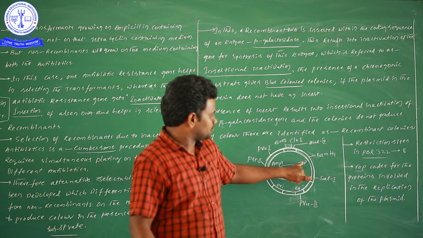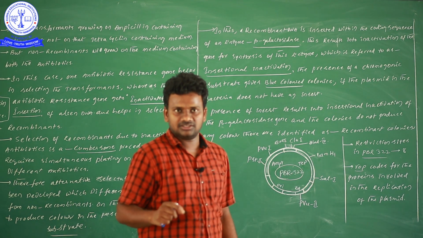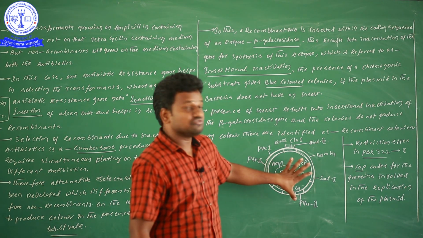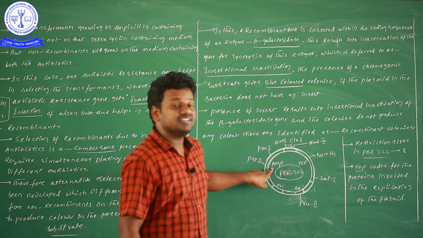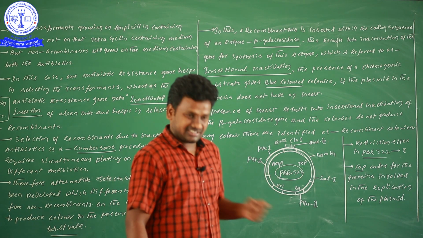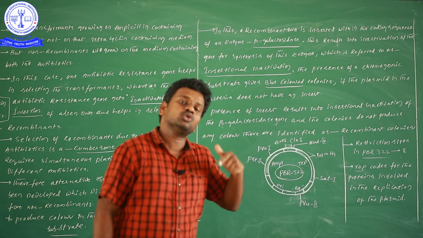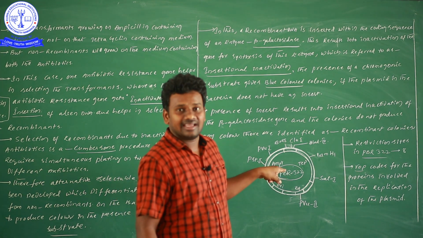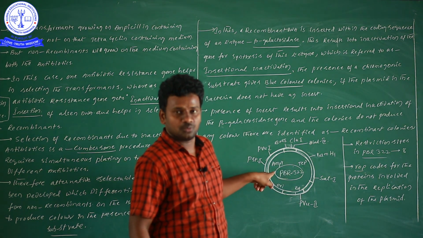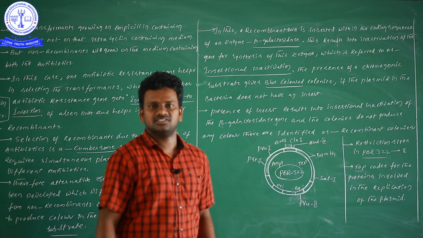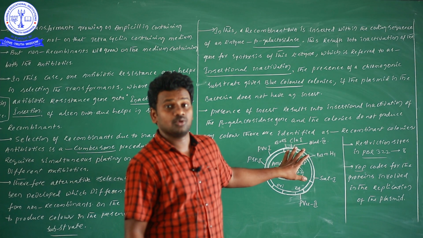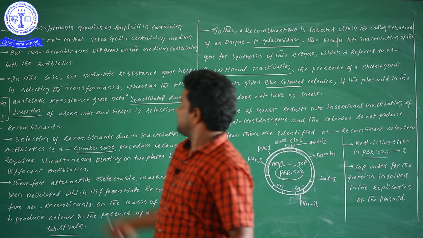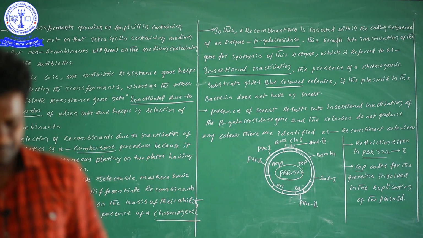Are you getting it? When tetracycline resistance is suppressed, this one cannot grow in tetracycline containing medium, but it can grow very easily in ampicillin containing medium. Why? Because the resistance is there. Even though that particular medium contains ampicillin, it can grow, because it has ampicillin resistance. I hope you understood this one. If you are unable to understand, I will explain this one more time on the board when you are in school. Now this is the explanation, based on the information which is there on the board.